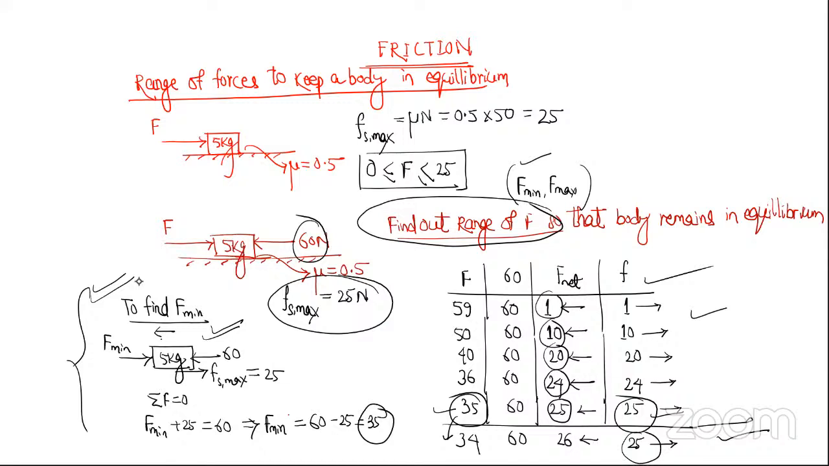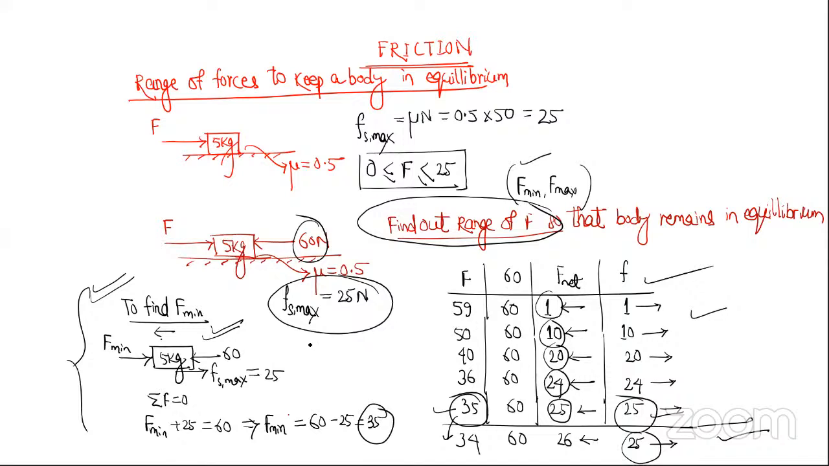Okay. Similarly, now you start thinking the other way around. I want to find F max up to which it remains at rest, right? So start increasing it from 60.